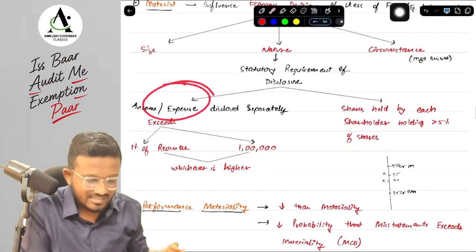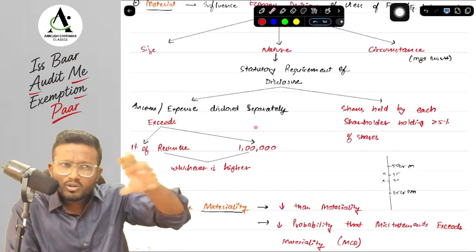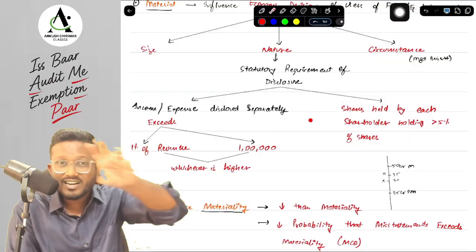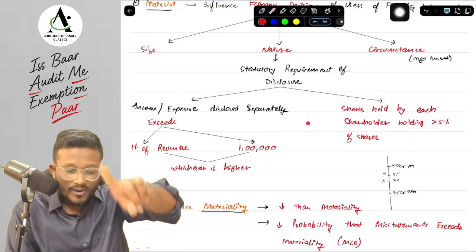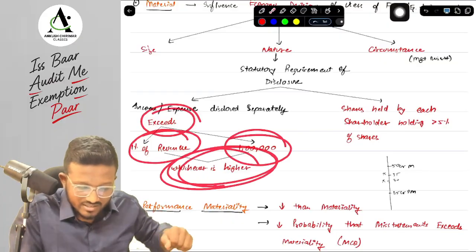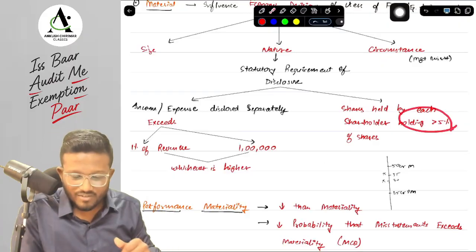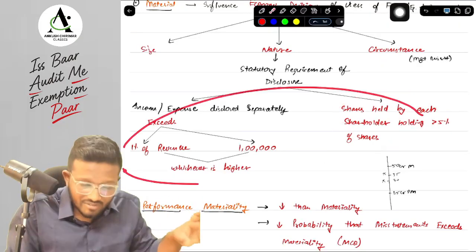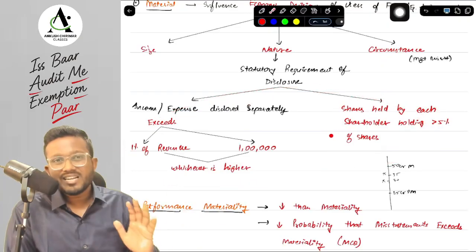For example, the law says that for income and expenses, those small income and expenses, you have to disclose separately. You cannot merge them with the other income heading and the other expenses heading if the amount exceeds 1% of the revenue or 1 lakh rupees, whichever is higher. Secondly, if a shareholder is holding more than 5% of the shares, then they need to disclose the details separately. If you are not doing it, even if the amount is low, it will be considered a material misstatement.